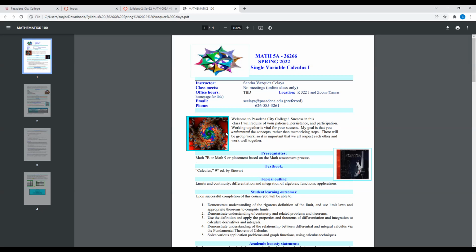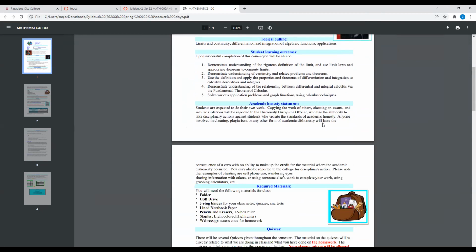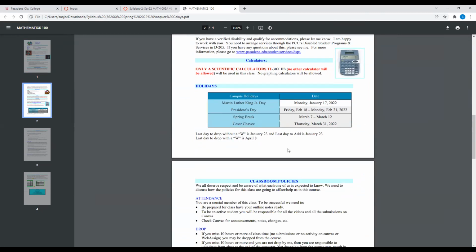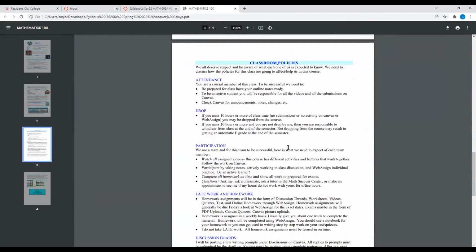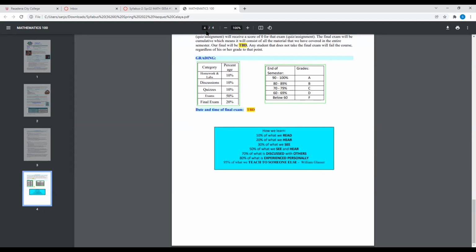Make sure you read all of the instructions. This is the book that we're going to be using. This will be the required material that you need: the quizzes, the holidays, the classroom policies. You will be able to see how I'm going to grade you, okay, etc. Okay, let me go ahead and go back.